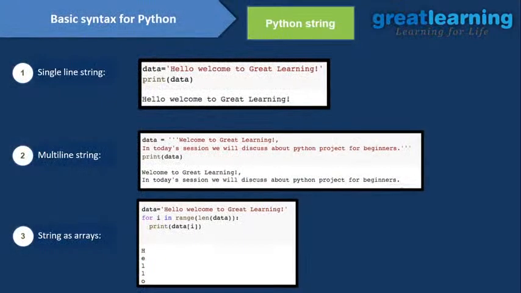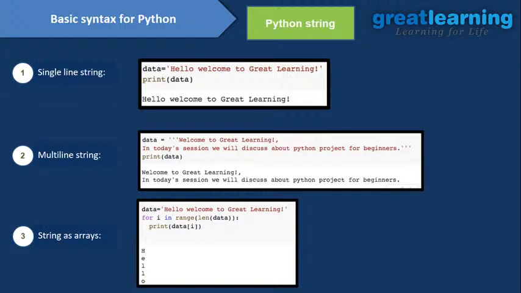So after that we will see that Python string is very popular, and it's very important when we talk about machine learning or data science concepts. You need to have a good grip on strings, right? So suppose I write data, that is my variable name, is equal to "hello welcome to great learning". Okay, so this is how you need to initialize the string in your variable. And you don't need to write that data is a string type variable. It already knows that data is a string type variable. Okay, and now we are going to print data, and then it comes out hello welcome to great learning. This is how you initialize a string in Python.